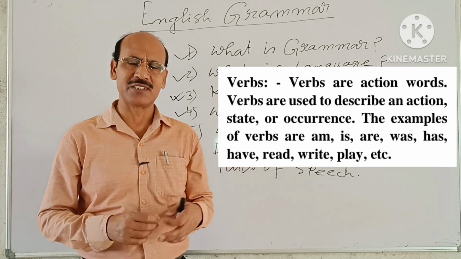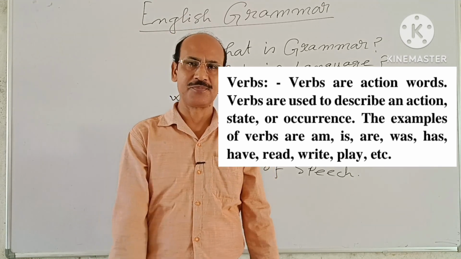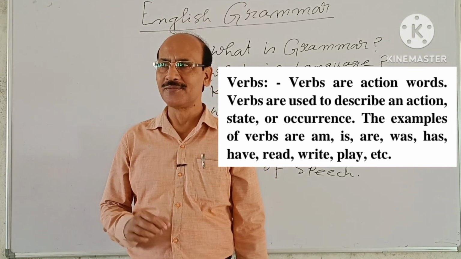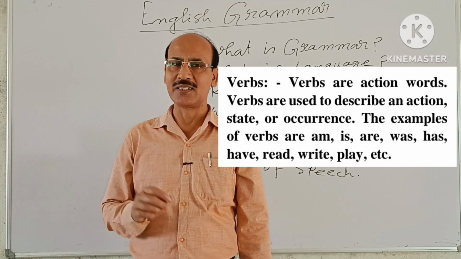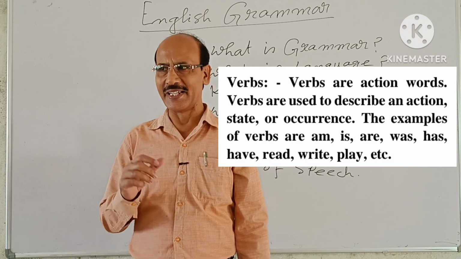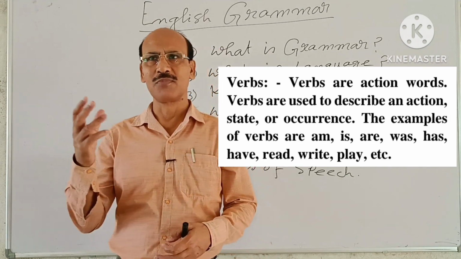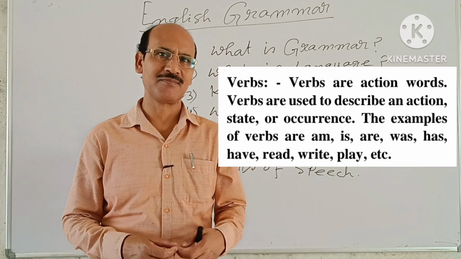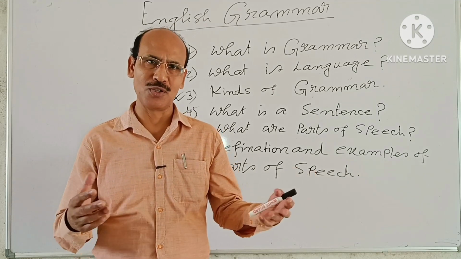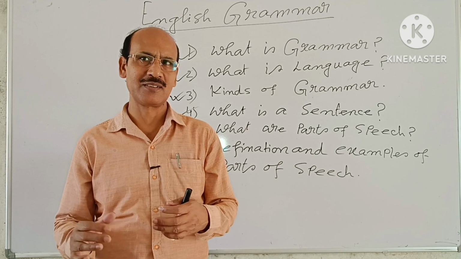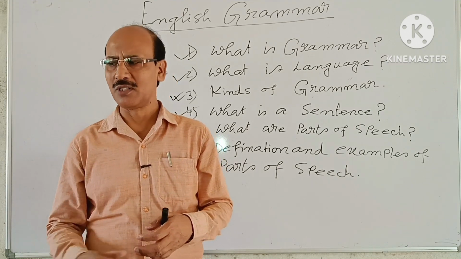The examples of verbs are am, is, are, was, has, have, read, write, play, go, come, stand. Like this we know verbs, and we'll discuss verbs in detail in other videos.